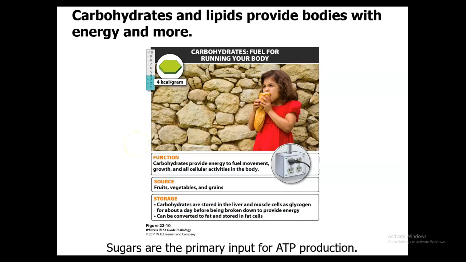Next, we have our carbohydrates. Carbohydrates and lipids are going to provide the body with more energy. So with the carbohydrates, they mainly contain carbon, hydrogen, and oxygen, usually with hydrogen and oxygen present in a 2-to-1 ratio. An example of that would be glucose, which is C6H12O6, that we talked about in previous units.